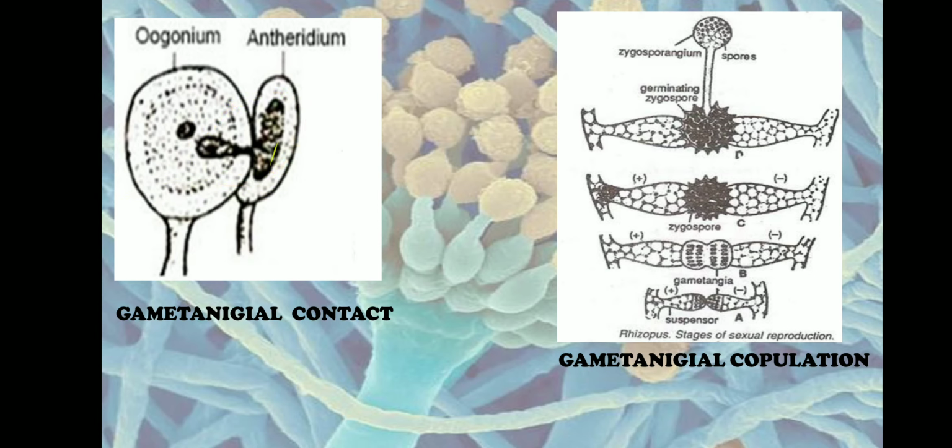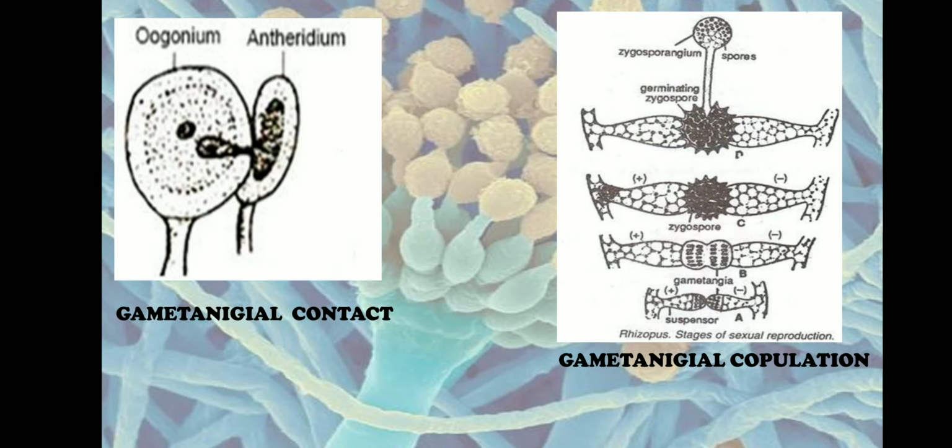Then one or more nuclei will migrate into the female gametangium through this fertilization tube. So the two gametes never fuse with each other, and they do not lose their identity during the sexual act. They just come in close contact with each other, and the nucleus, with the help of the fertilization tube, migrates from the male gamete to the female gamete. That's why it is called gametangial contact. They just come in contact with each other.